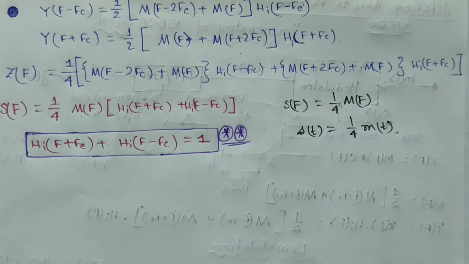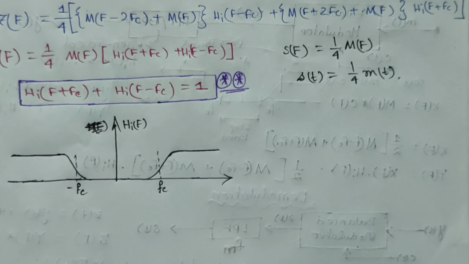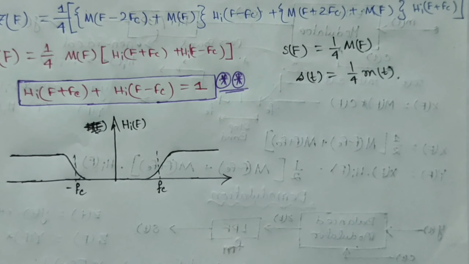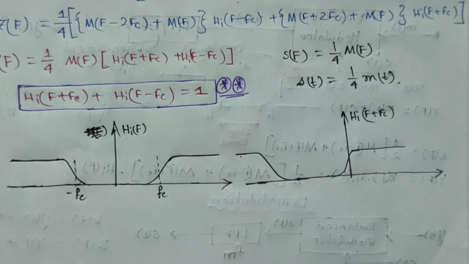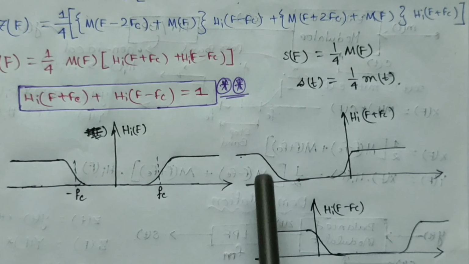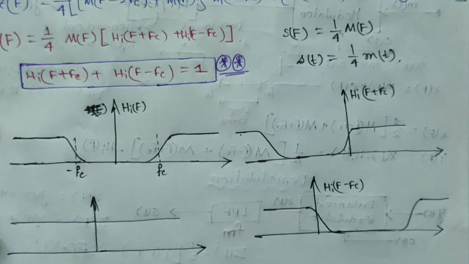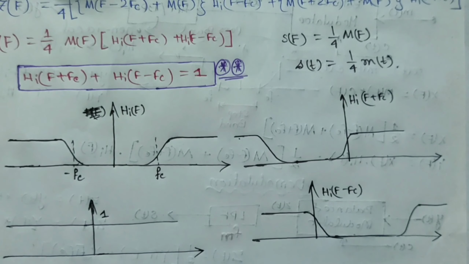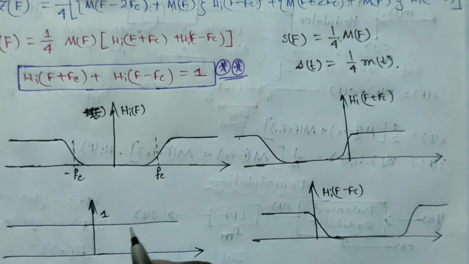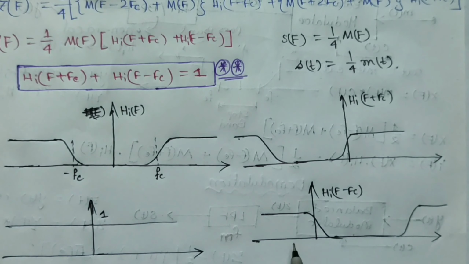Now let me put some more light on h(t). The frequency domain of H(f) is this. So the graph for H(f plus fc) will be a frequency shift of fc towards the negative side in H(f), which will be like this, and the graph for H(f minus fc) will be the frequency shift of H(f) by fc towards the right side. So when we add these two signals, it will result in a flattened graph like this, where the amplitude will be 1. And for that, this slope here from stop band to pass band will be symmetric about fc, because that's when we will add these two signals. At this point, around 0 frequency, they will add up to form 1.